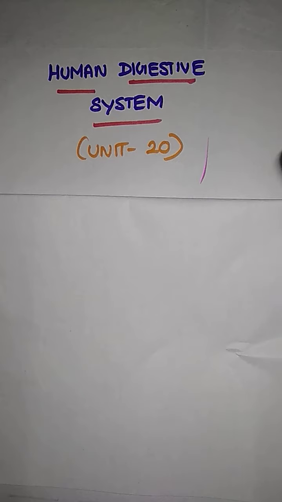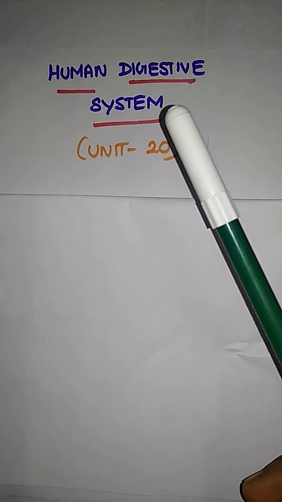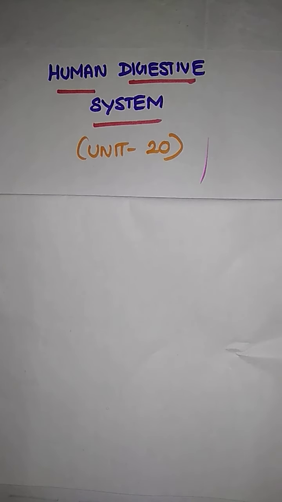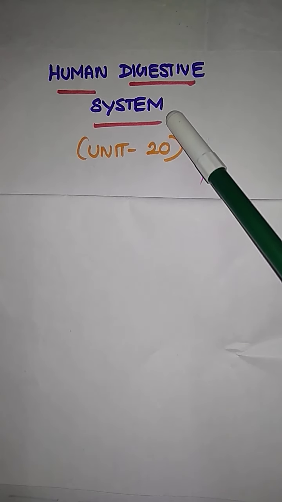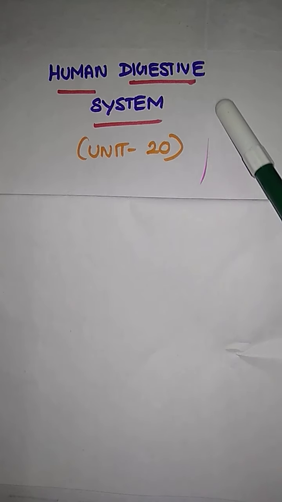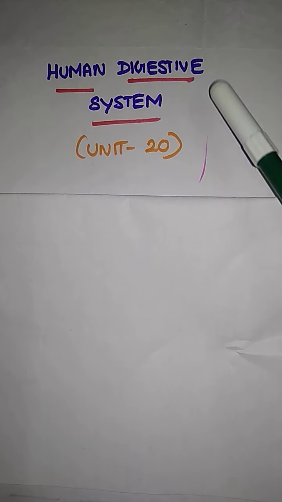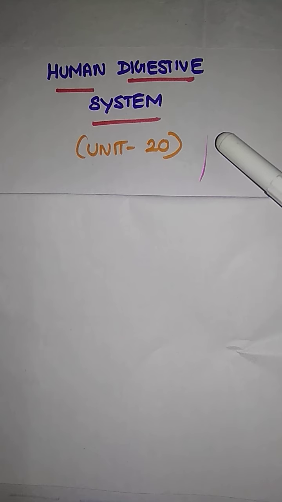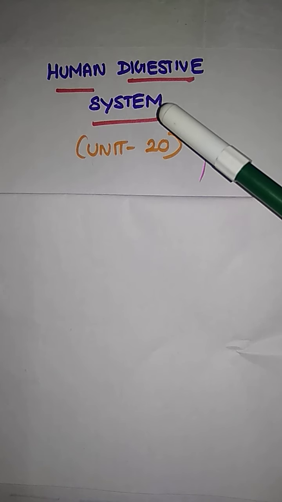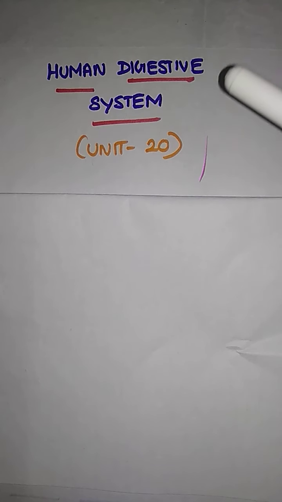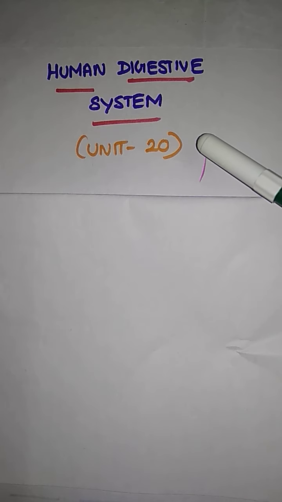First, we want to know the meaning of digestion. Digestion means the conversion of food material into energy molecules with the help of some organs. That is the human digestive system. A system is a collection of organs. What are the organs involved in the human digestive system, we will see in detail later. Now we are going to discuss the meaning of digestion and what parts are involved in digestion.